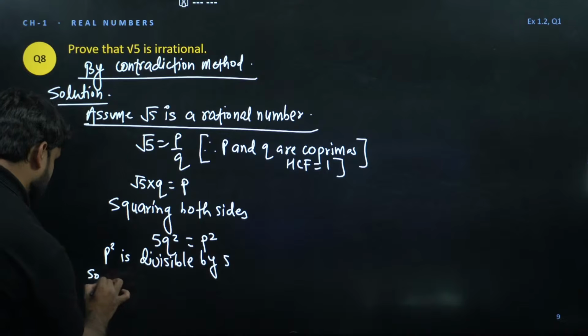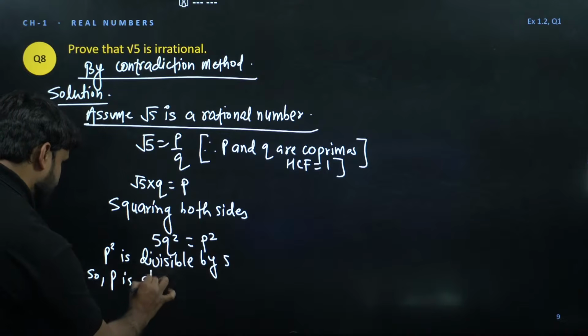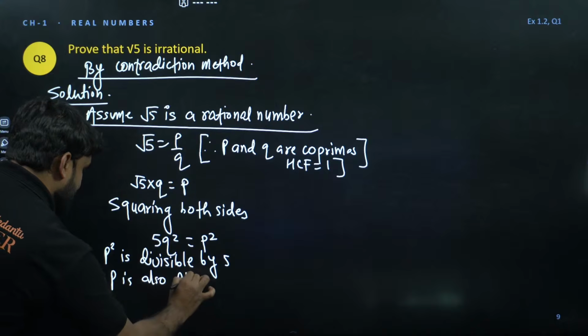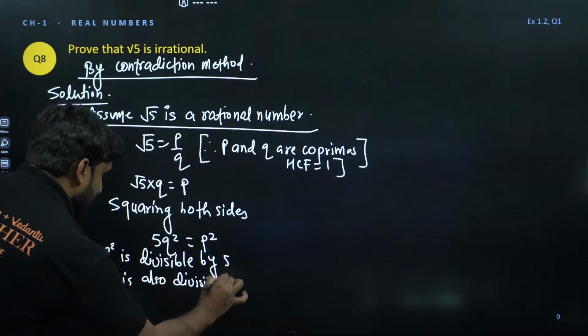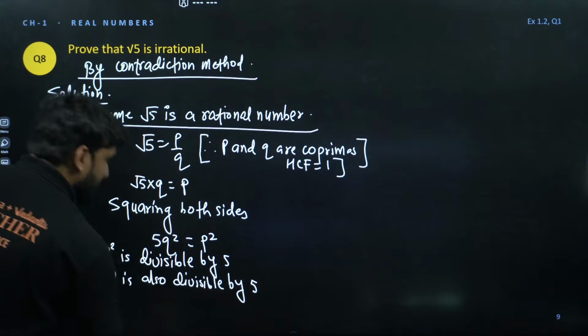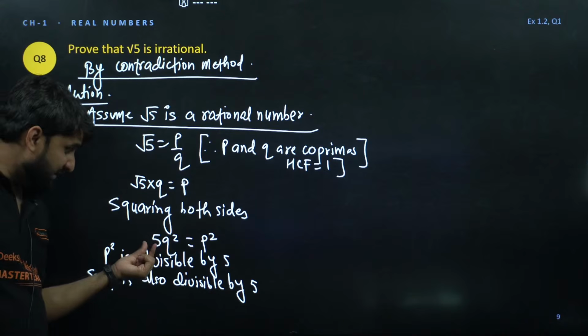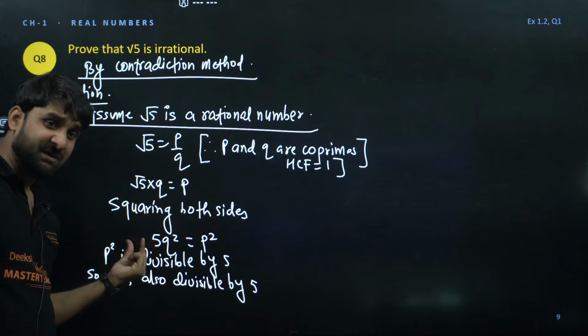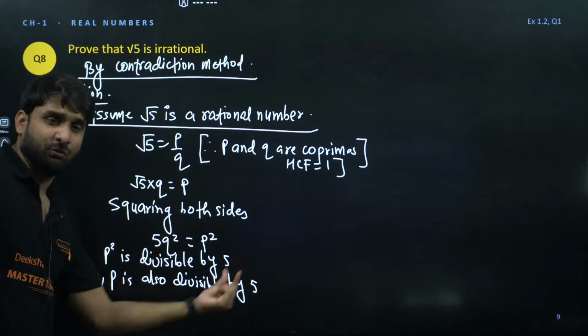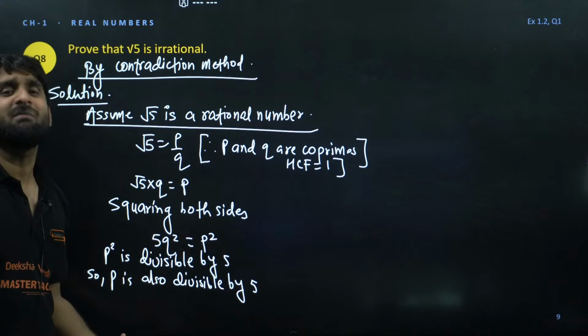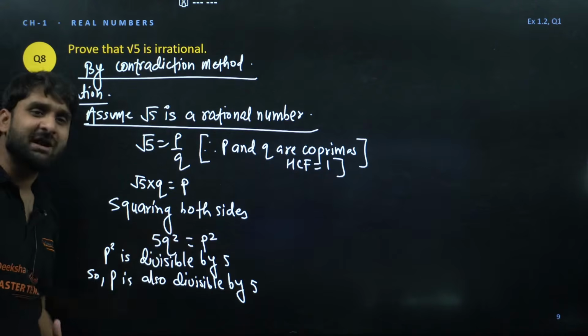So we can write p is also divisible by 5. Why? Because 5 is in multiplication form at the left hand side. So if we take 5 to the right hand side, p square will be divided. So p is also divisible by 5.